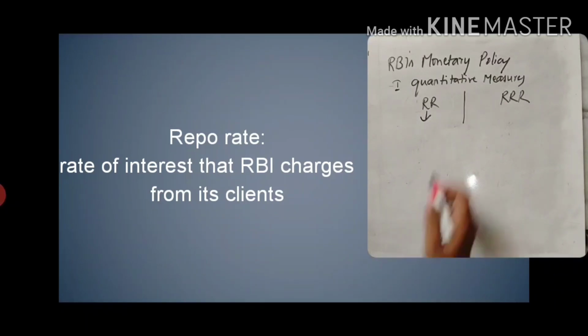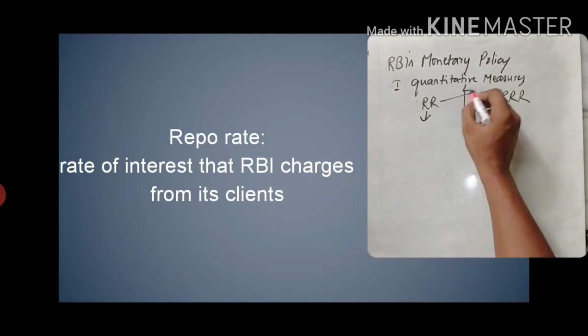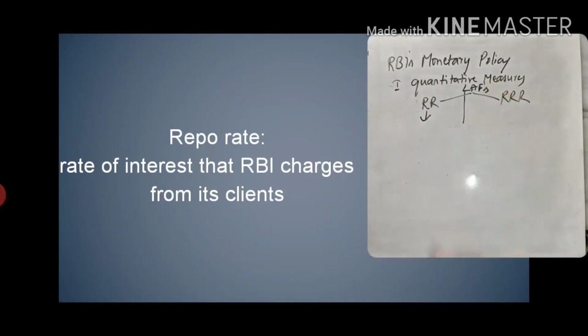So these are helpful for liquidity adjustable facilities. The RR and RRR are also called liquidity adjustable facilities. Here the liquidity is adjusted by RBI for short-term borrowings. So these RR and RRR are also useful for short-term borrowings.